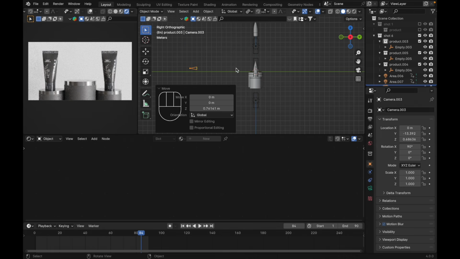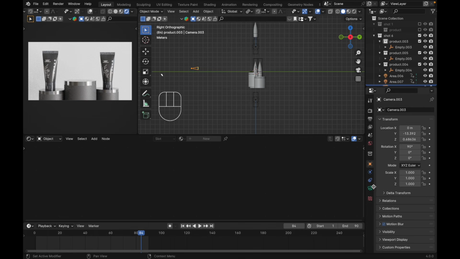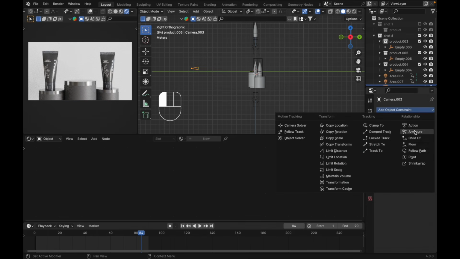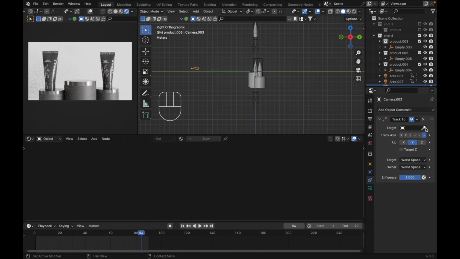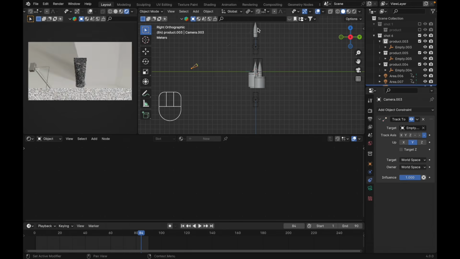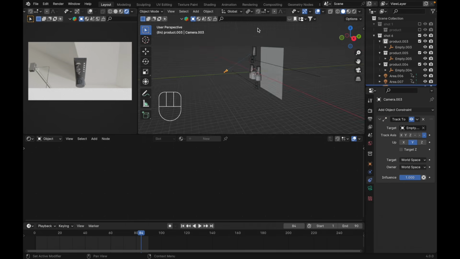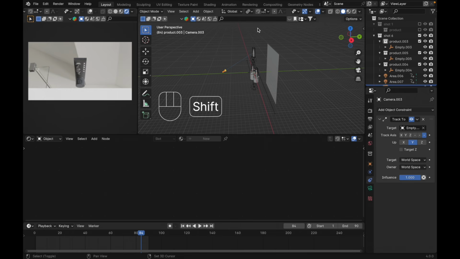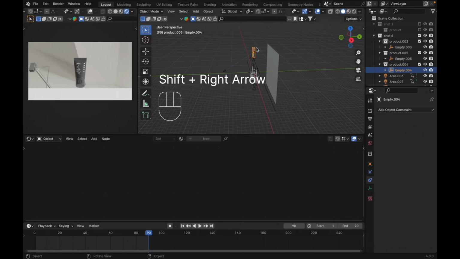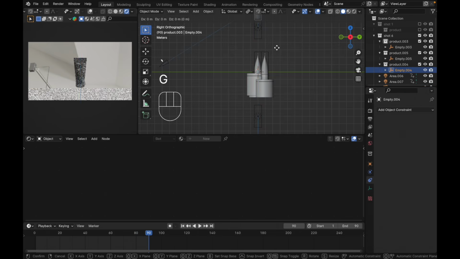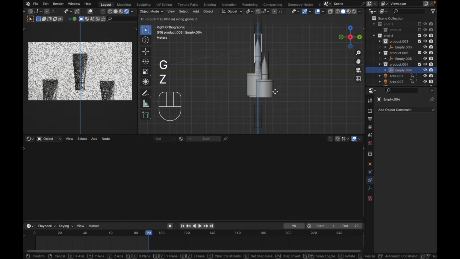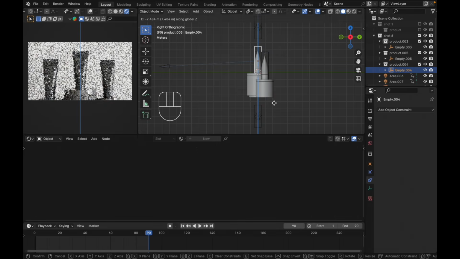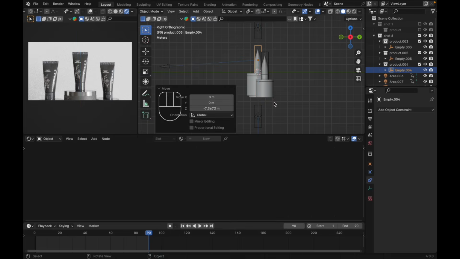Something like this. Select our camera here, object constraint, let's track to. Click here, and select our product over here. Go to the last frame, select this object, select our product, press G Z, just put it down. Something like this.